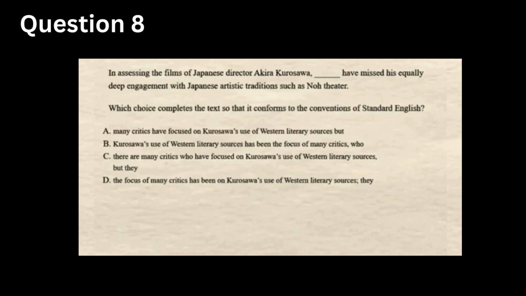Choice A. Many critics have focused on Kurosawa's use of Western literary sources. This actually works perfectly. Many critics is the plural subject being described. Choice B starts with Kurosawa's use of Western literary sources. That would make the sources the subject, which doesn't make sense. Choice C begins with there are many critics. This is wordy and awkward, and the SAT avoids unnecessary constructions. Choice D talks about the focus of critics and not the critics themselves. So the correct answer is choice A.